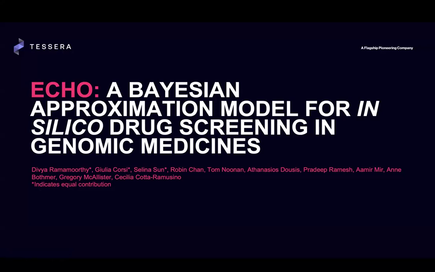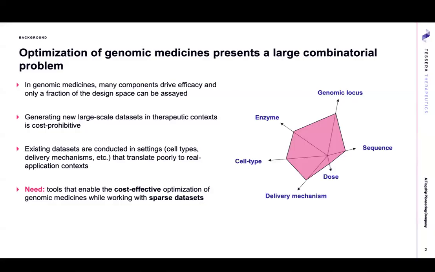ECHO is a Bayesian approximation model for in silico drug screening in genomic medicines. Genomic medicines are complex systems in which many components drive efficacy. However, only a fraction of the design space can be experimentally assayed due to time and cost limitations. Existing datasets are conducted in settings that often translate poorly to real-world clinical and therapeutic contexts.